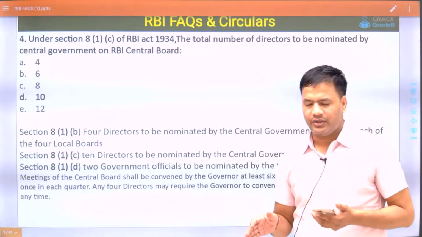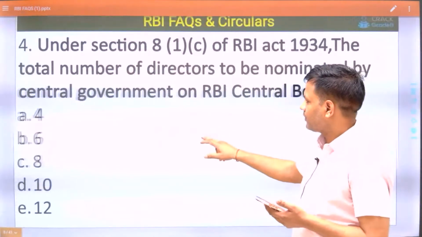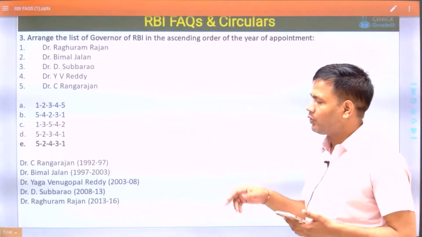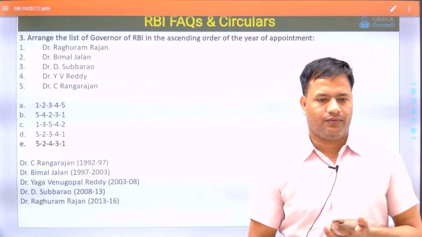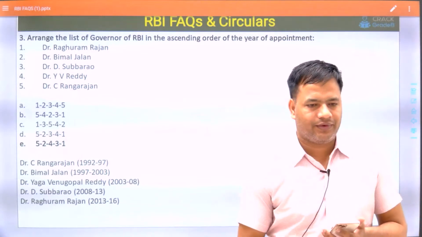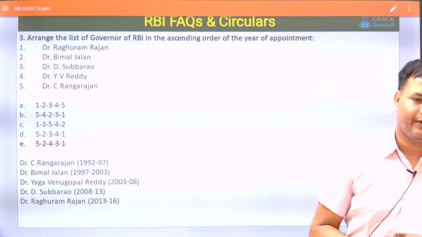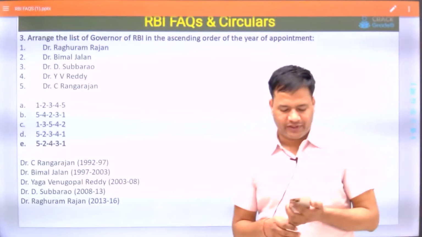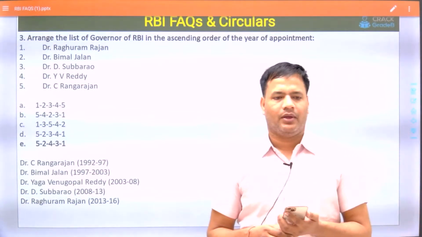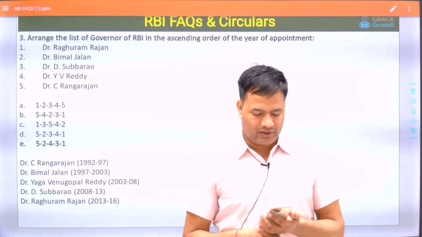Also, one more question about the governor. At the time of the 91 BOP crisis, the balance of payment crisis, who was the governor of RBI?